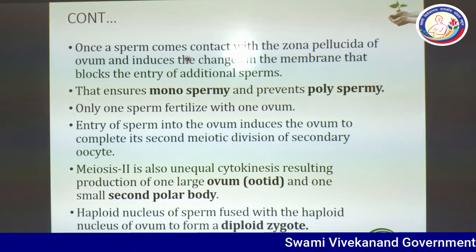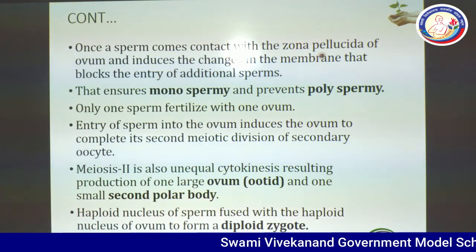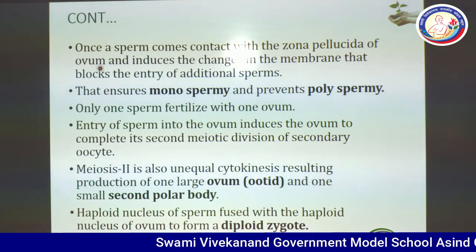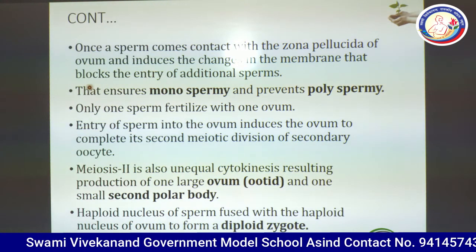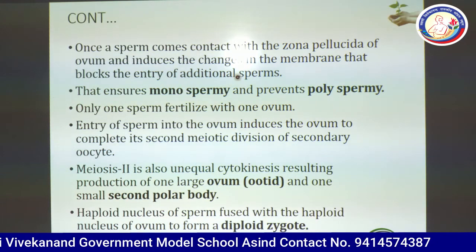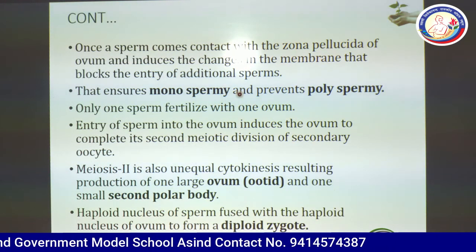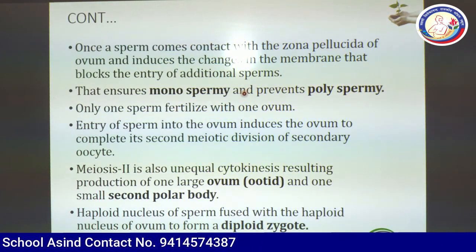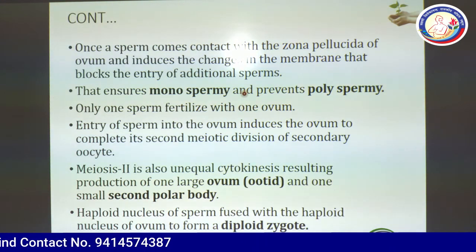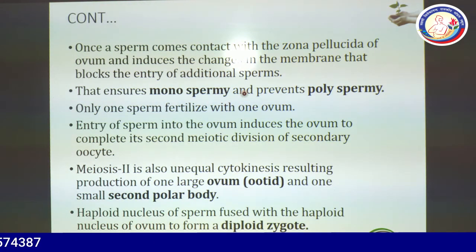Once a sperm comes in contact with the zona pellucida of the ovum, it induces changes in the membrane that block the entry of additional sperm. So, one important point to learn is that as one sperm touches the zona pellucida, it will initiate changes in the membrane and additional entry of sperms will be blocked.